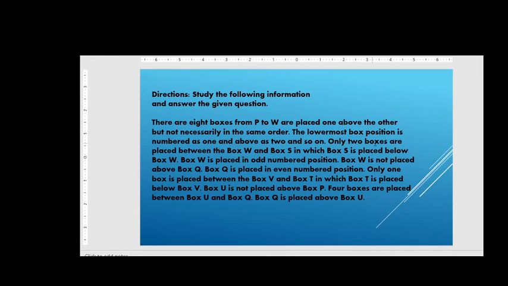First of all, see here friends, the lowermost box position is numbered as 1 and above is 2 and so on. Only 2 boxes are placed between box W and box S, right friends? So let me start here. First of all, numbering the boxes. So this is box 8, this is box 7, this is box 6. Next, this is box 5, 4, 3, 2 and 1, right friends?